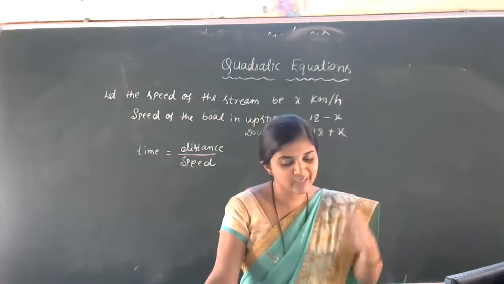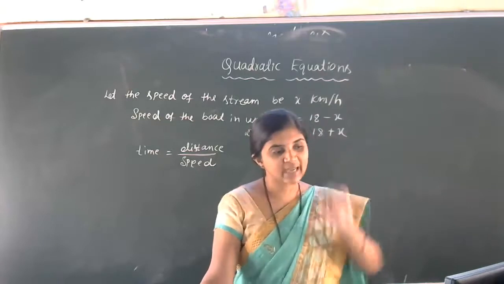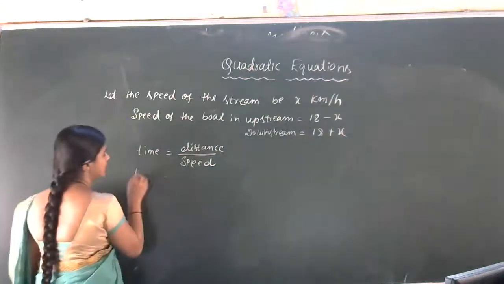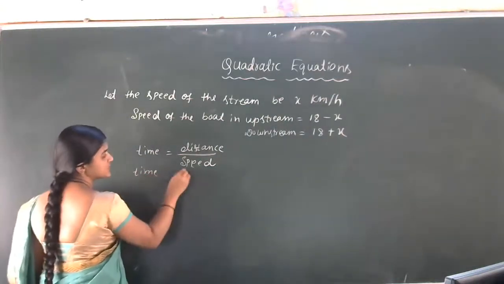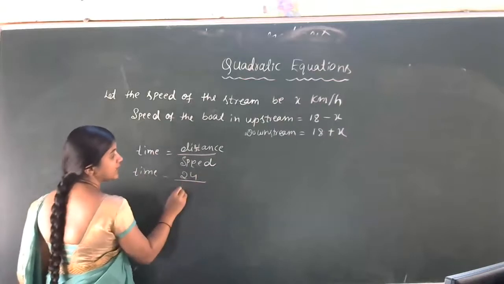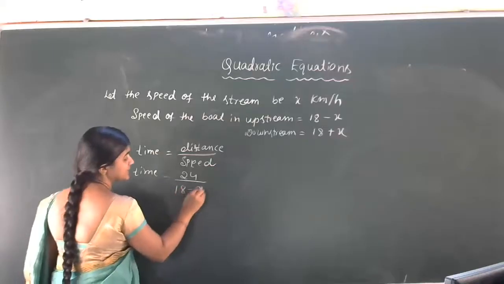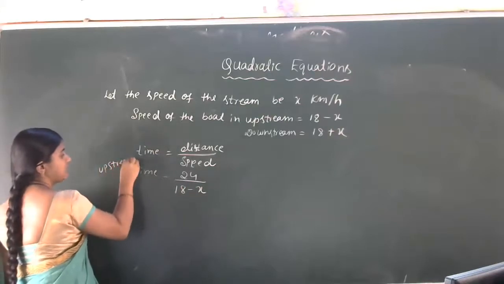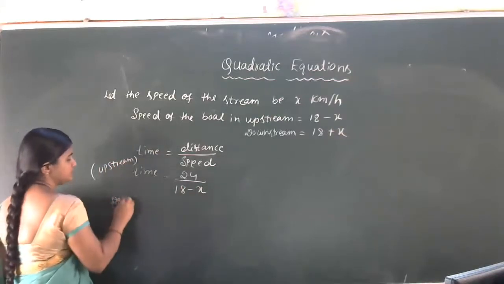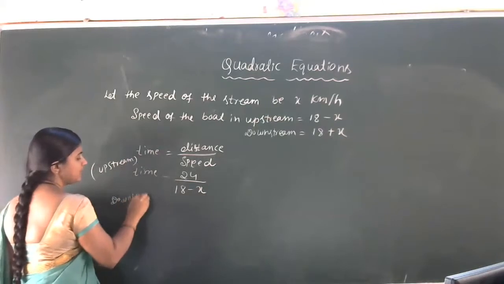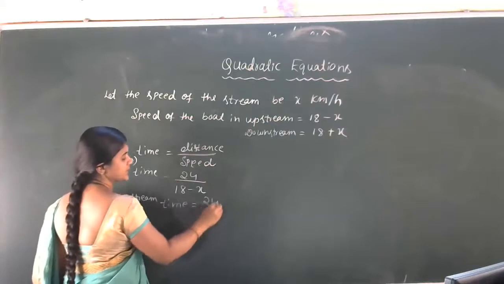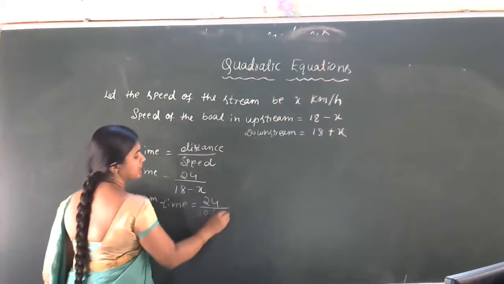So then what is the equation actually? For the upstream time, the distance is 24 only and the speed upstream is 18 minus x. Now the downstream time is the same distance, 24, divided by 18 plus x.